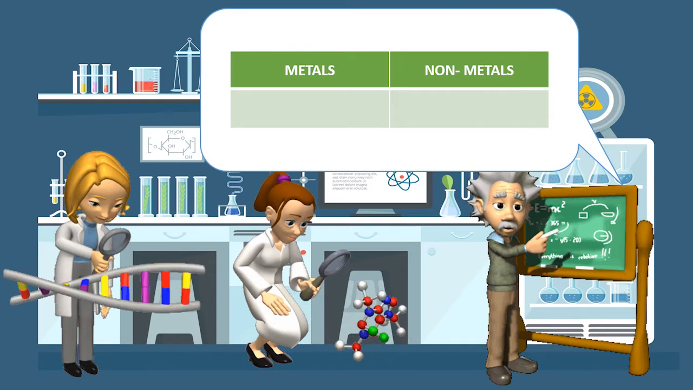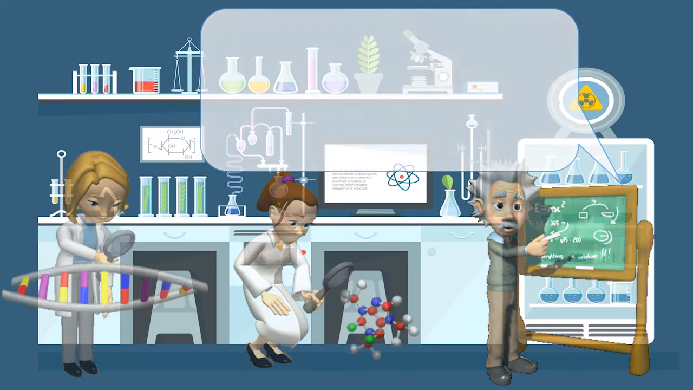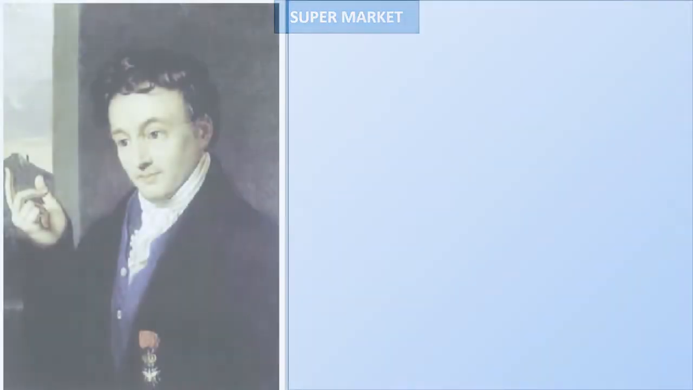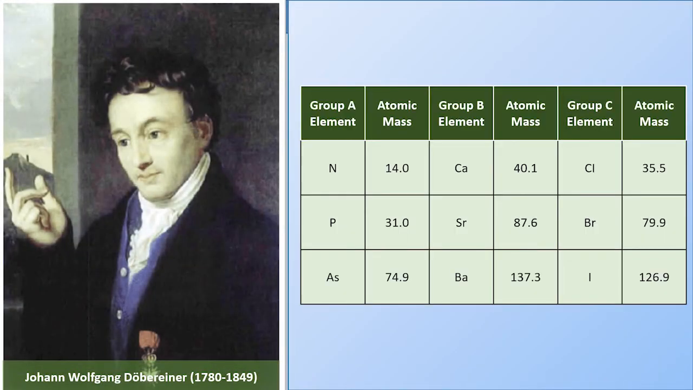For example, take the triad consisting of lithium Li, sodium Na and potassium K with the respective atomic masses 6.9, 23 and 39. These elements are arranged downwards in order of increasing atomic masses. You will find that groups B and C form Dobereiner triads. Dobereiner could identify only 3 triads from the elements known at that time. Hence, this system of classification into triads was not found to be useful.